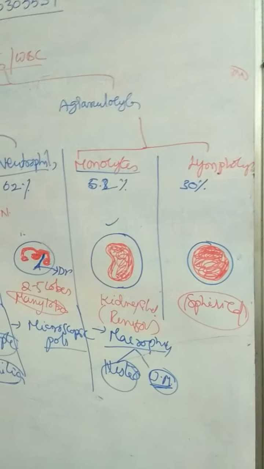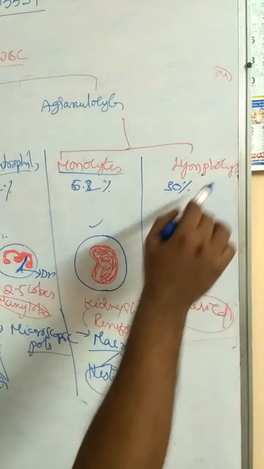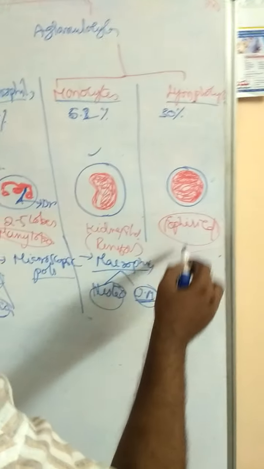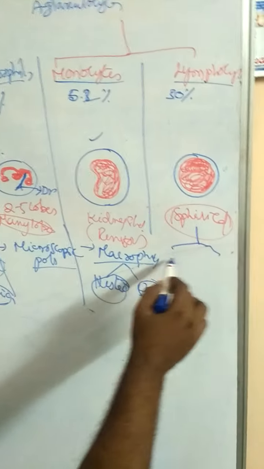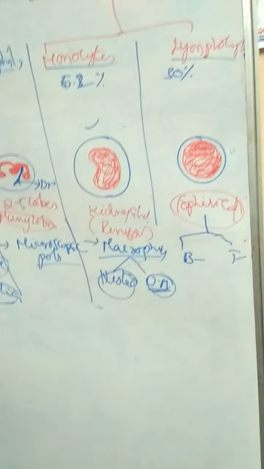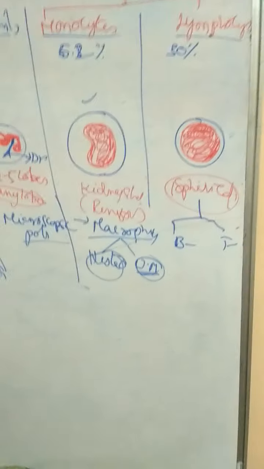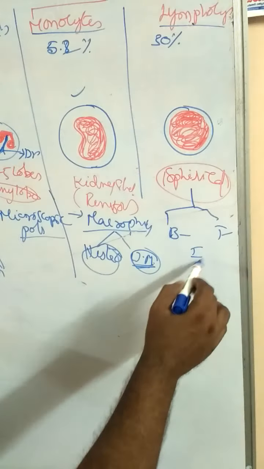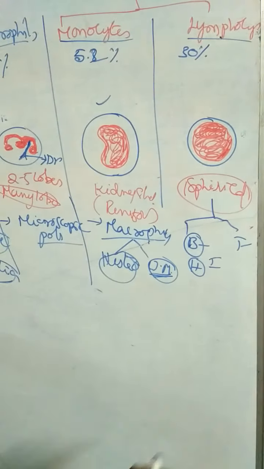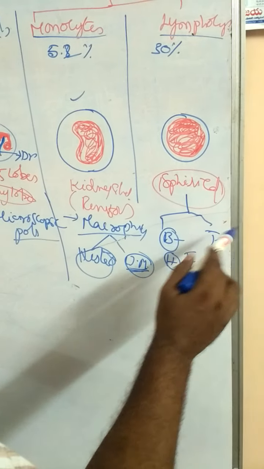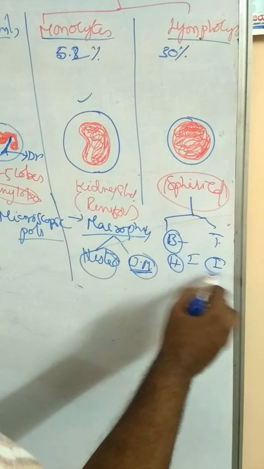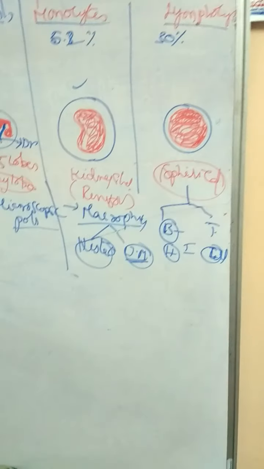Agranulocytes are commonly called mononuclear phagocytes: lymphocytes and monocytes. So what is the function of lymphocytes? Lymphocytes are divided into two types, B lymphocytes and T lymphocytes. B lymphocytes and T lymphocytes play an important role in immunity. B lymphocytes cause humoral immunity. T lymphocytes cause cell-mediated immunity or cellular immunity.